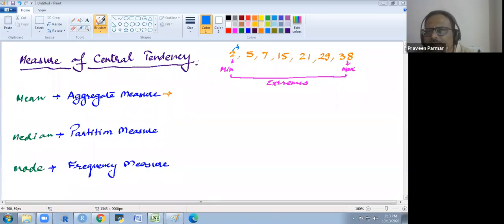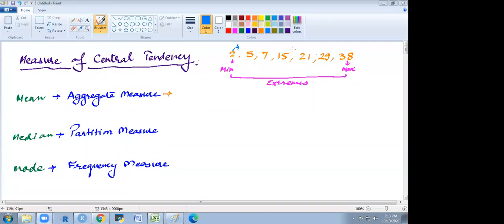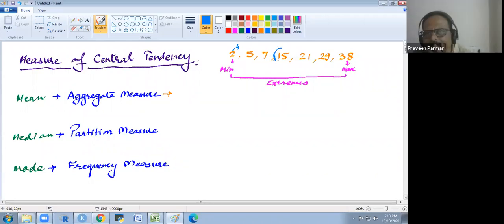But what is the median of this data? Can somebody tell me? Median is the value of the middlemost term. Okay, so 15 is our median.